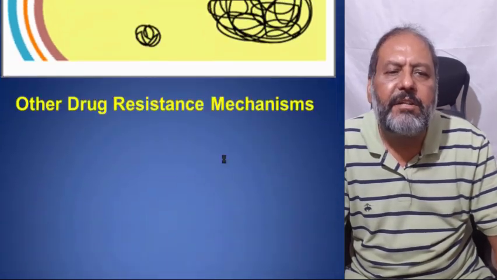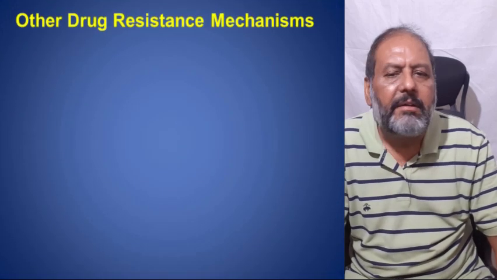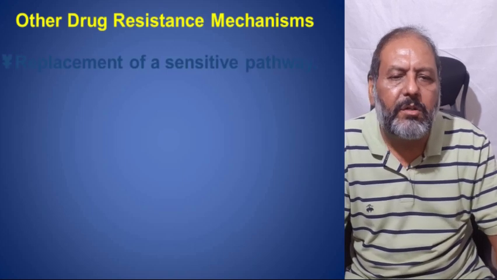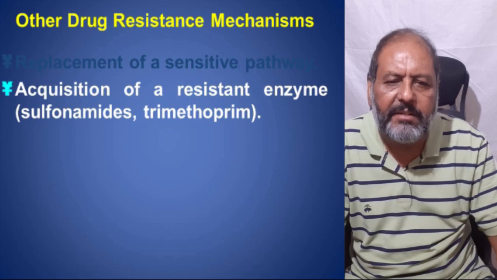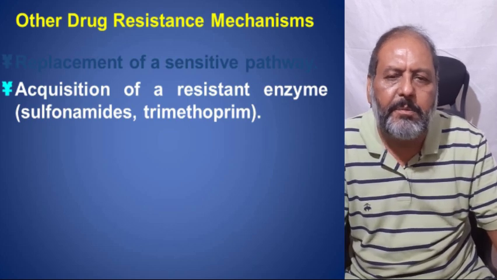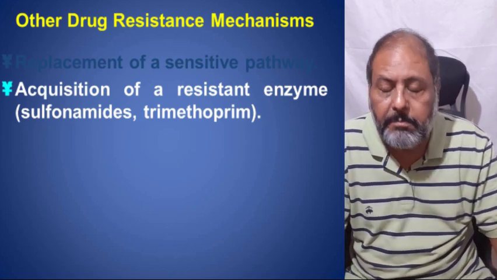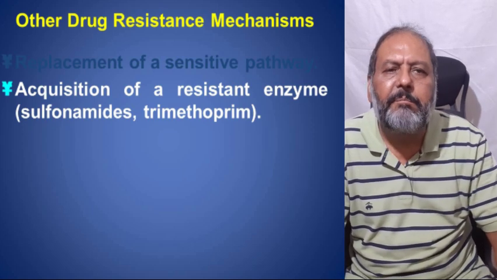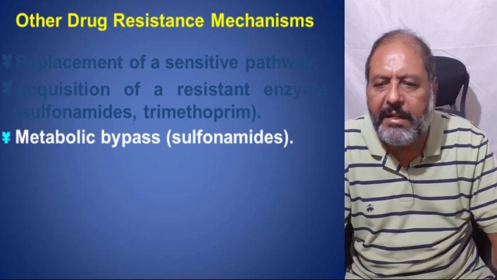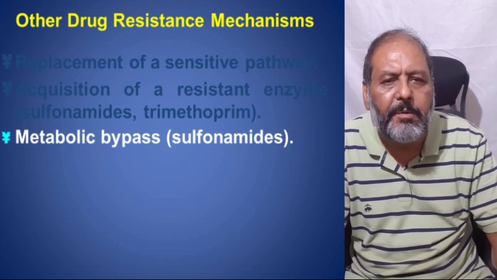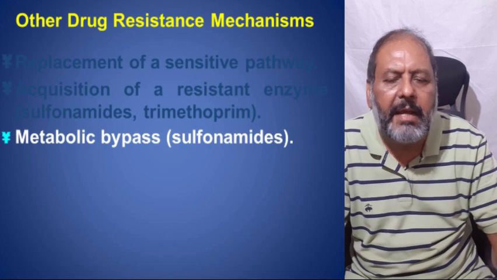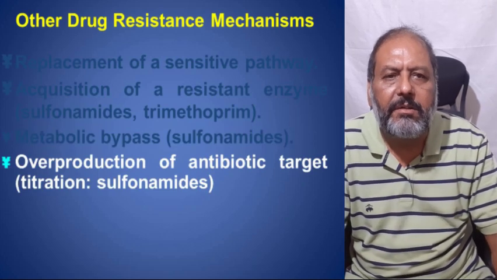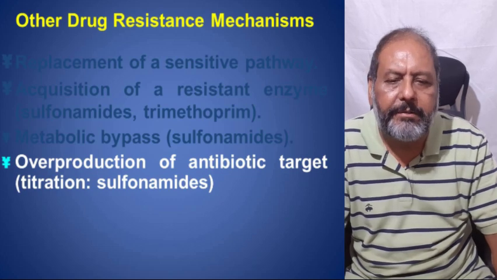Now, other drug resistance mechanisms are replacement of a sensitive pathway, then acquisition of a resistant enzyme, for sulfonamides and trimethoprim. These antibiotics are just made insensitive because of the resistant enzyme. Then the metabolic pathway for the sulfonamides does not allow the antibiotic to enter the bacteria, and overproduction of the antibiotic target, titration, is applicable in the sulfonamides.